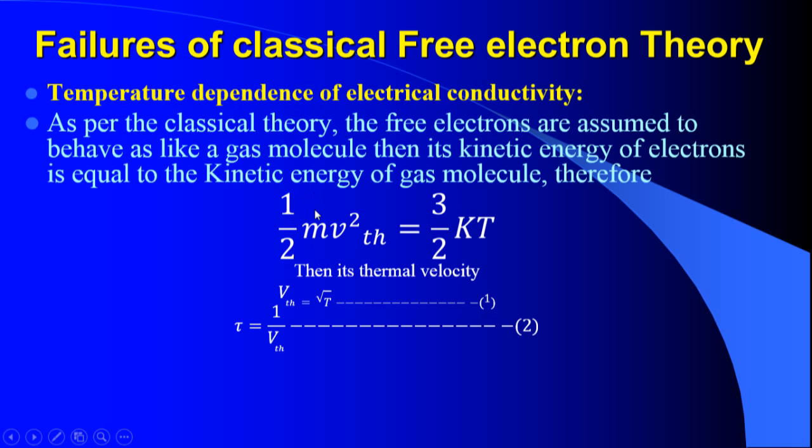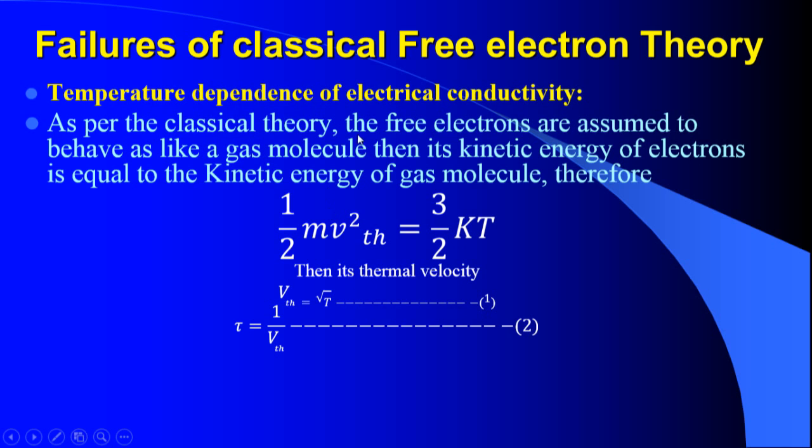Since the electron behaves like a gas molecule, its kinetic energy is also equal to that of gas molecules. In this equation, Vth stands for the thermal velocity of the electron, k is the Boltzmann constant, and T is the temperature of the material.